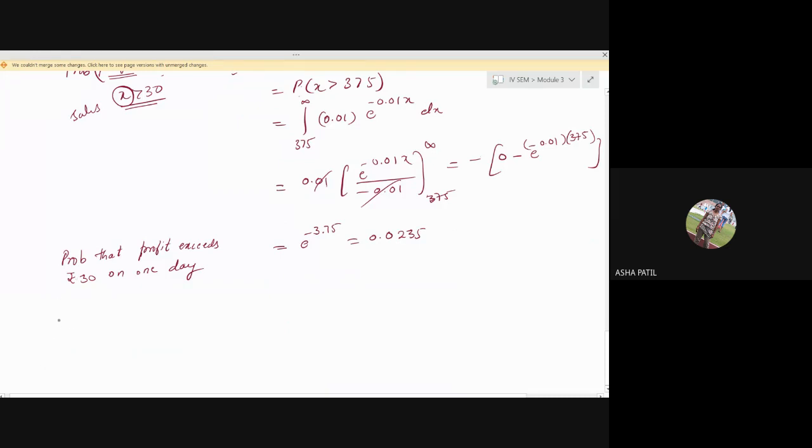What is to be done? Probability that profit exceeds rupees 30 on 2 consecutive days. What is to be done?